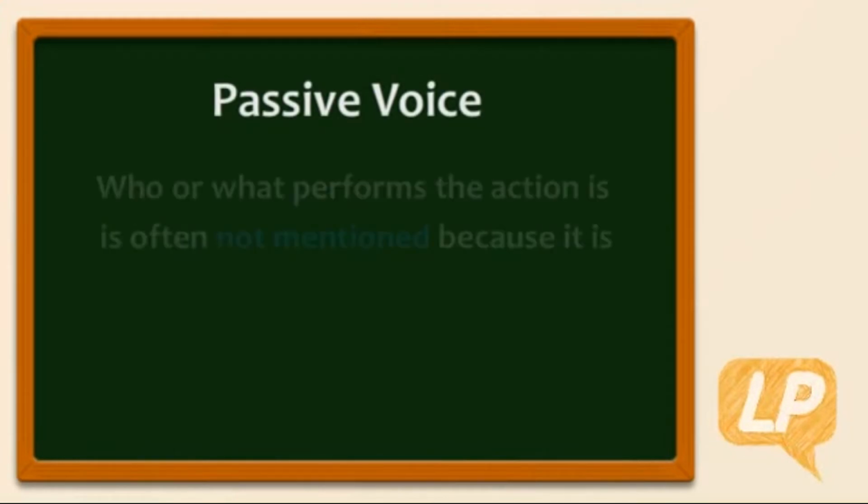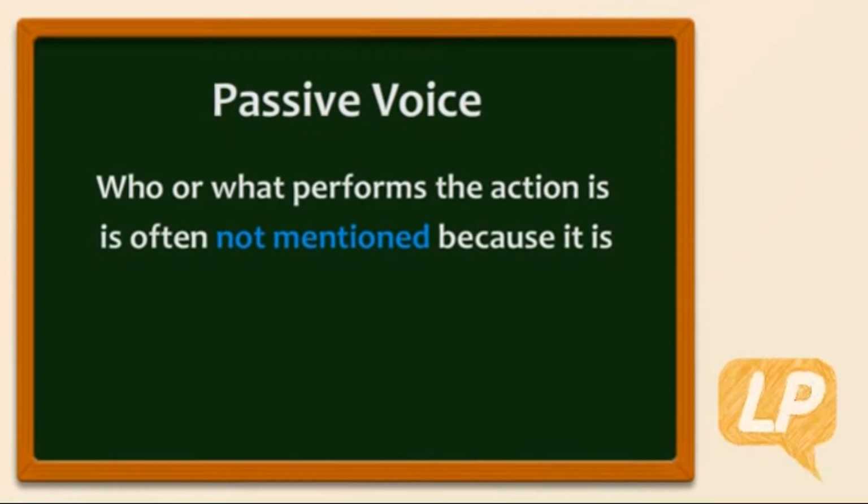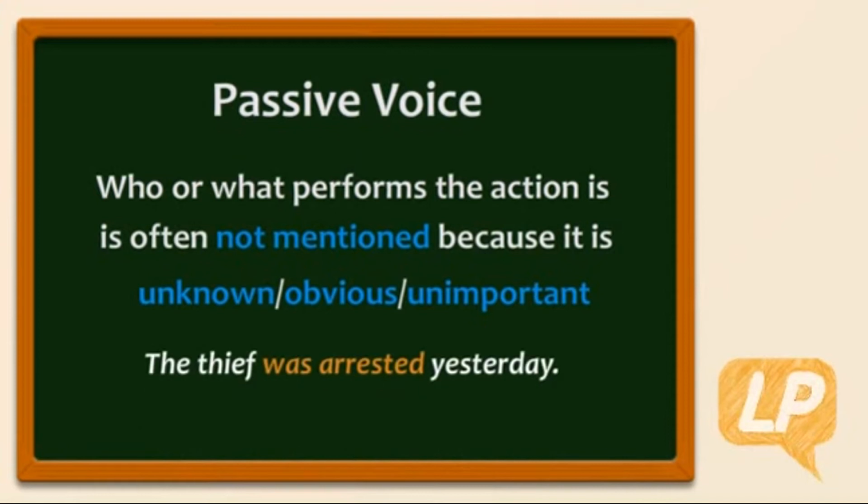In passive voice, the person or thing performing the action is often not mentioned, whether because it's unknown, perhaps it's simply obvious, or because it's just not important. For example, the thief was arrested yesterday. The agent, the person who performs the action, is not important.